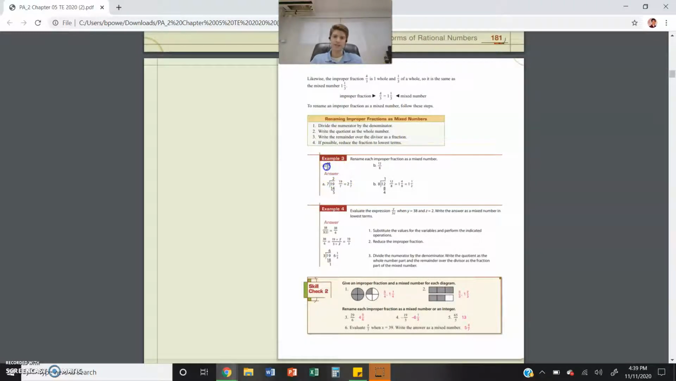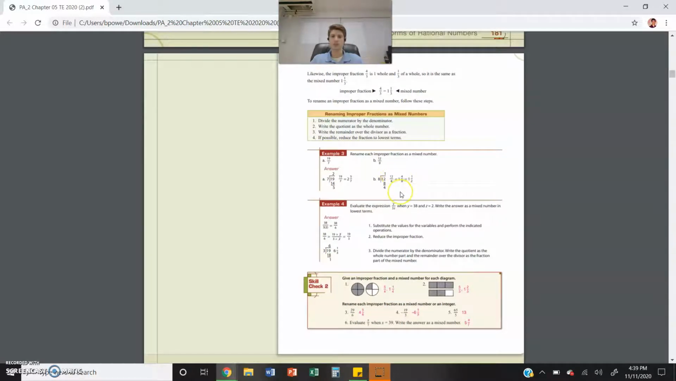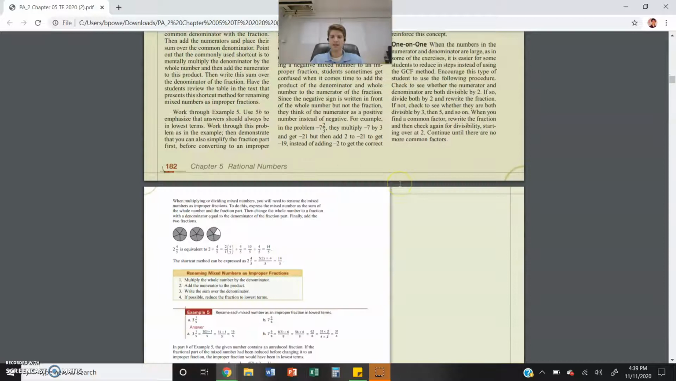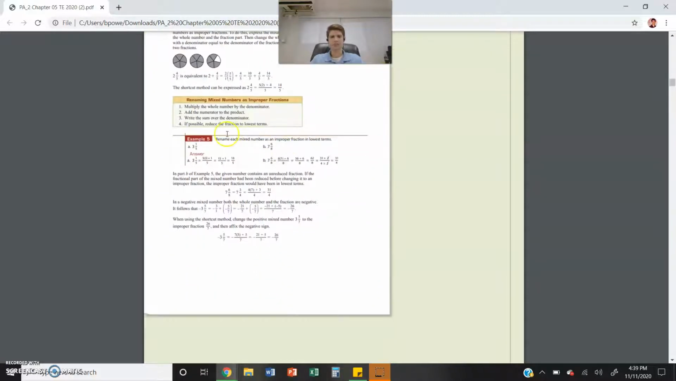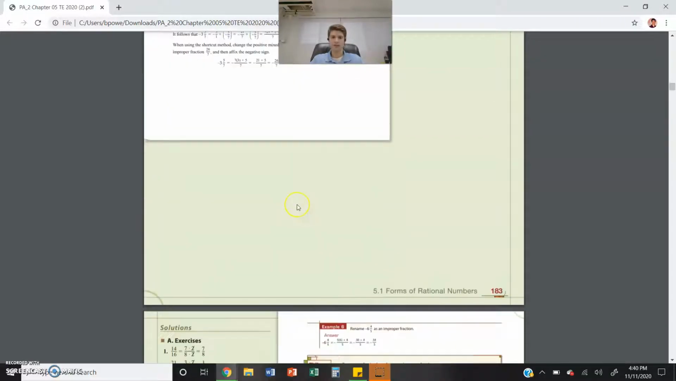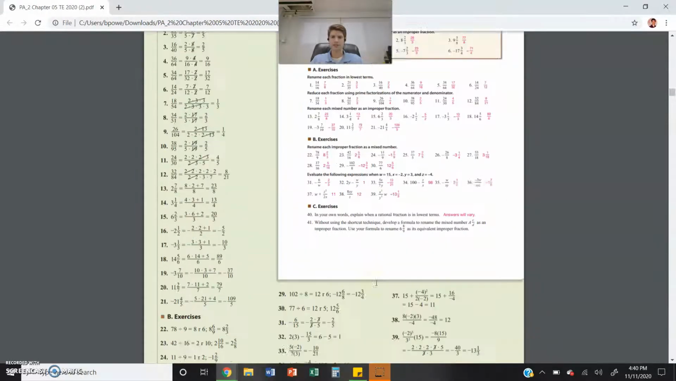Also in 5.1, we changed improper to mixed numbers. Like you see here, we have 19 over 7, and we changed that by dividing. The numerator goes in top, denominator goes outside. We get 2 and 5/7. Same thing with 12 over 8. We get 1 and 1/2. Notice you must always reduce. Last thing is going backwards, so changing mixed numbers to improper. Here we have a mixed number, 3 and 1/5. Remember, we multiply denominator times whole number, 15. Add 1, 16. We get 16 over 5. All right, so that's 5.1. Here's some practice problems if you'd like to do those.